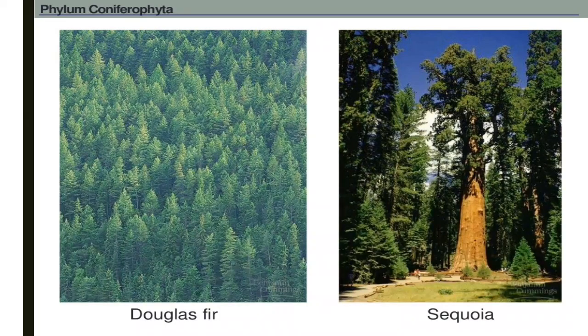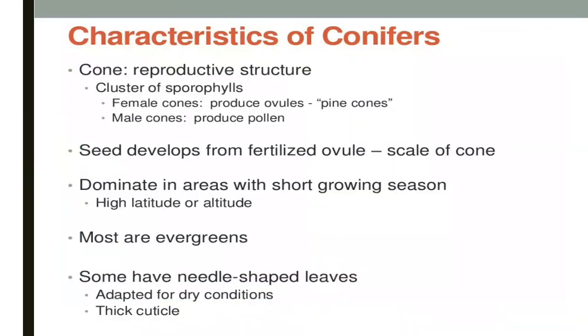You can observe here in the diagram with examples. Characteristics of conifers: they form cones. Cones are reproductive structures, clusters of sporophylls. Female cones produce ovules, and male cones produce pollen. Seeds develop from fertilized ovules on the scales of the cone, dominant in areas with a short growing season. Most are evergreen. Some have needle-shaped leaves. Adapted for dry conditions, they have a thick cuticle.